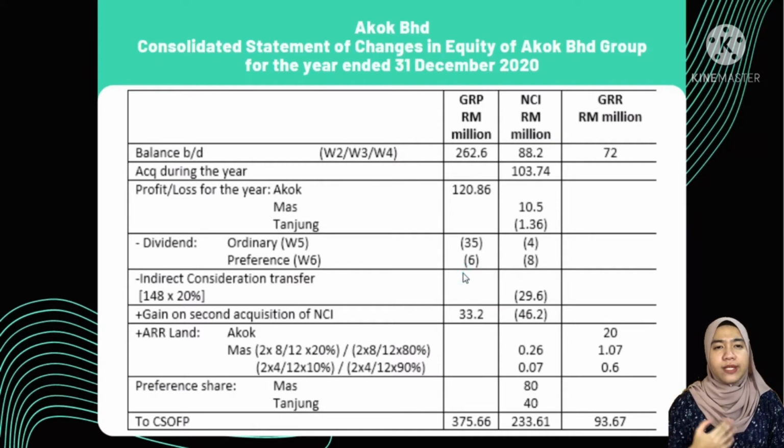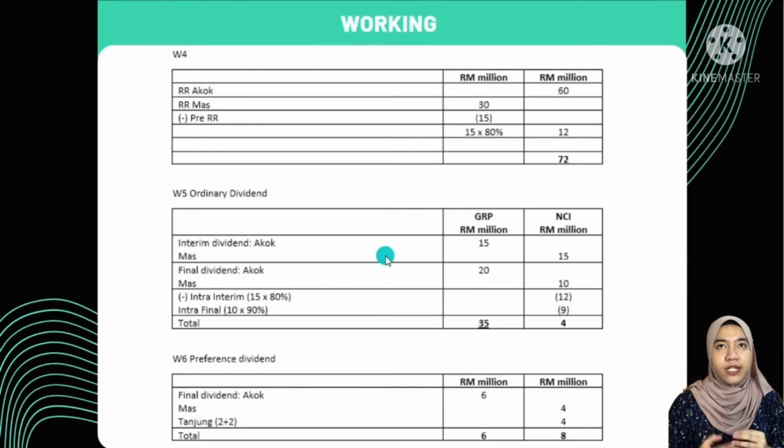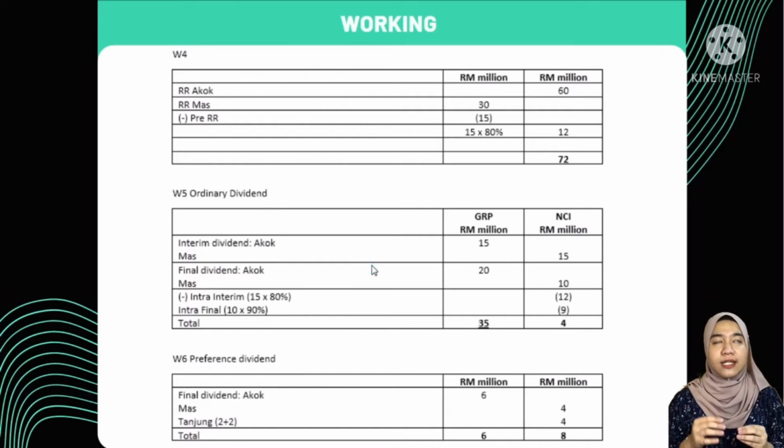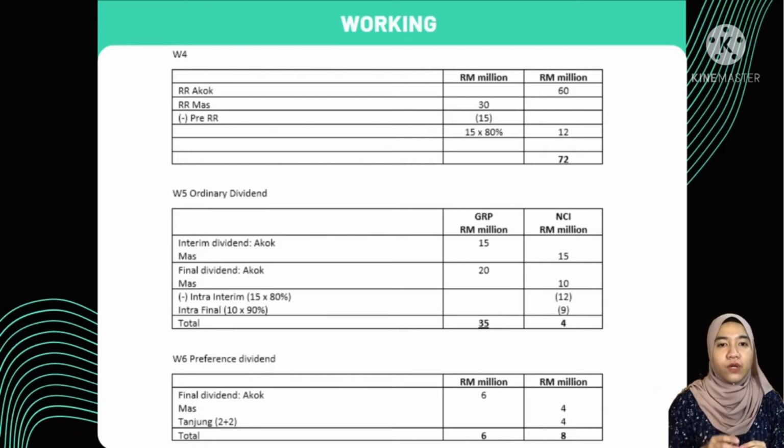Next, how do we get the figure for dividend? Here is the working. For calculation of ordinary dividend, there is an element that we need to minus, which is intra-interim dividend and intra-final dividend, to get the exact amount of ordinary dividend. And then for preference dividend for Akok and Mas, we took the figure from the question.